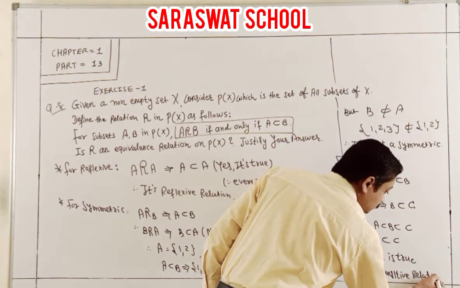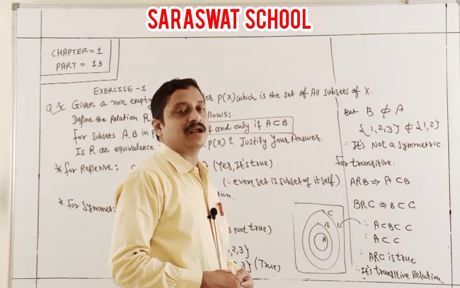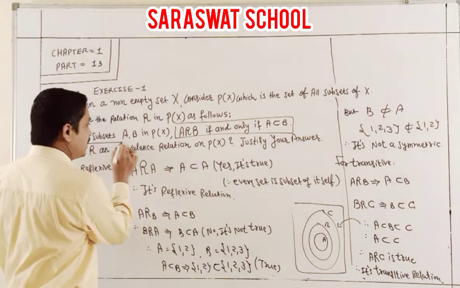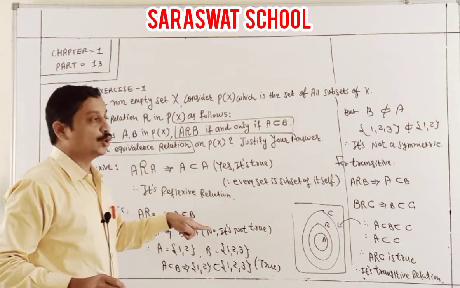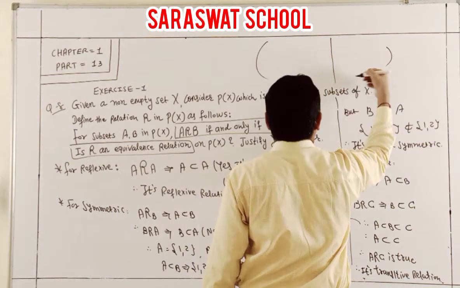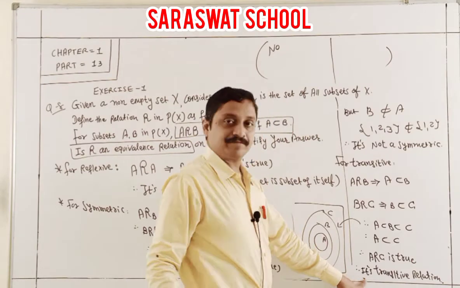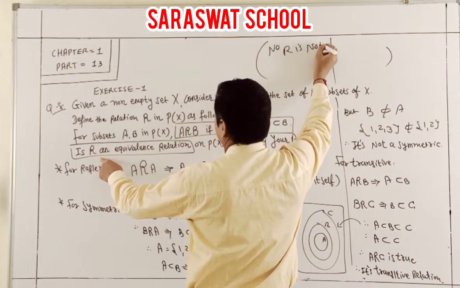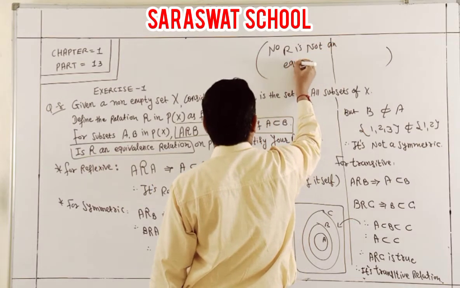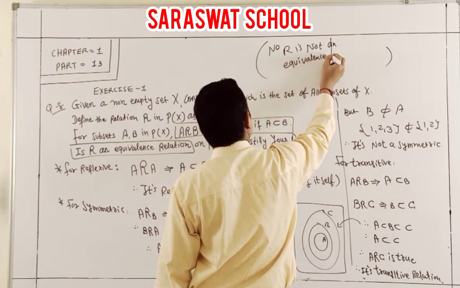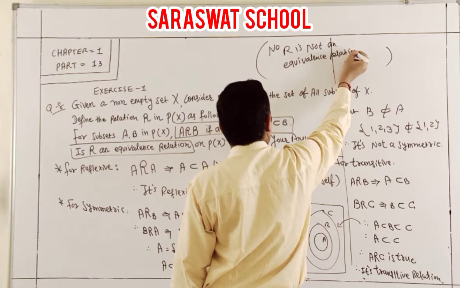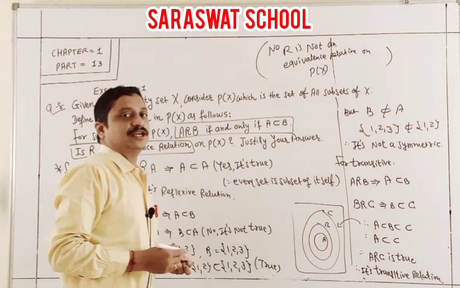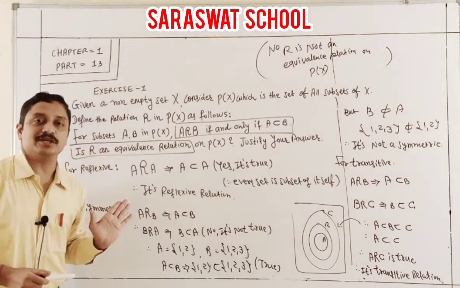After all, at the end of this numerical, can we say R is an equivalence relation? No. So write the last answer: R is not an equivalence relation on the power set of X. And here, students, question number 8 is done.